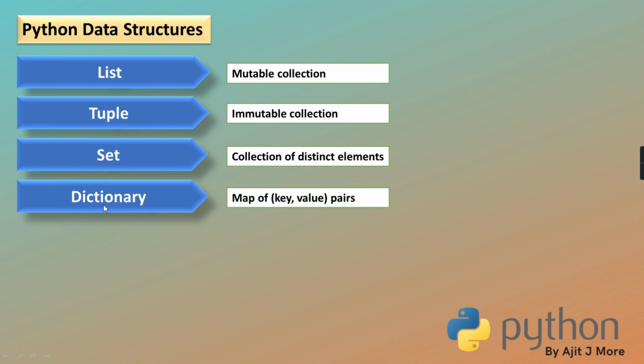Dictionary resembles our word dictionary. Like in a words dictionary, the word is the key and the value is the meaning of that word, isn't it? Like in our normal Oxford dictionary, it is a mapping of key to the meaning. My key is the word and the meaning is the value. So dictionary is a mapping of key to value pairs. Keys are distinct.